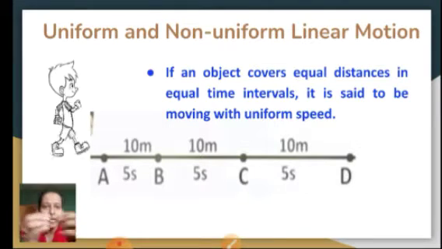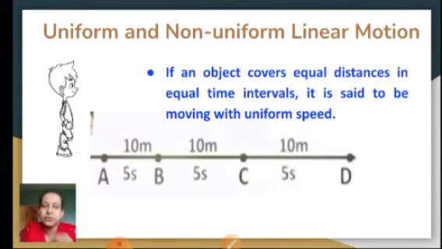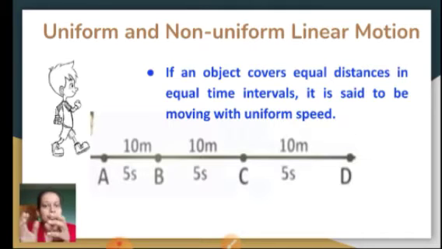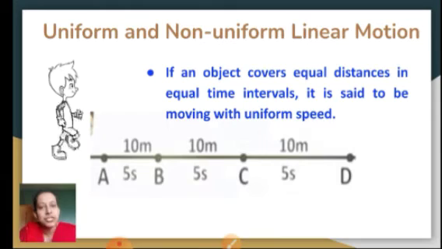For example, here one boy is shown moving fast on a straight route. The paths are A to B, B to C, C to D, so the actual path is AB, BC and CD. From A to B, what is the distance? 10 meters. And how much time does the boy take to walk from A to B? It is around 5 seconds. So within 5 seconds he walked 10 meters.